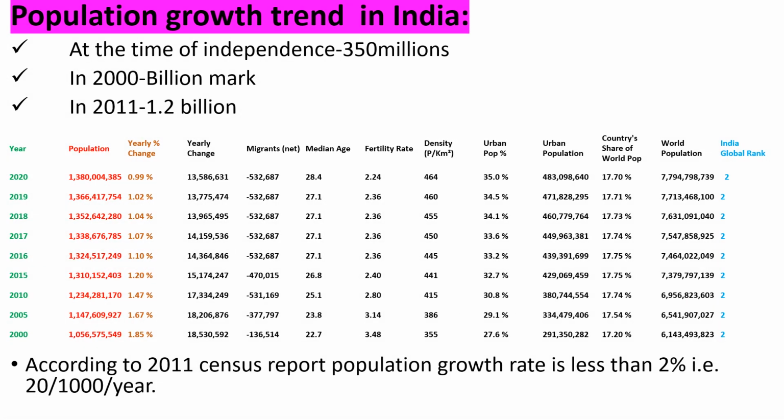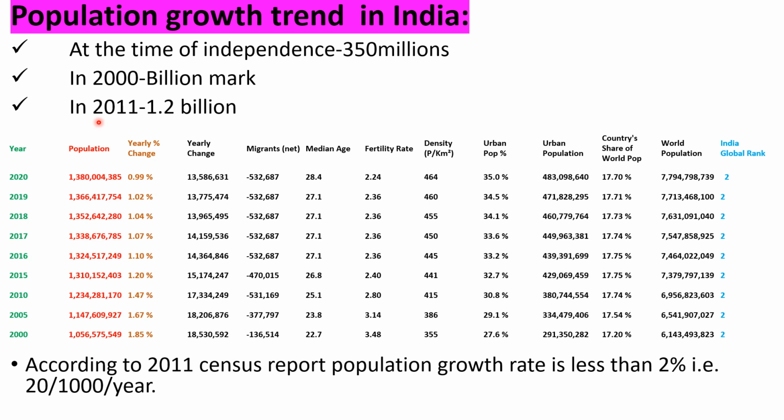Let us see the population growth trend in India, how the population has been increasing from independence till date. At the time of independence, India's population was 350 million. In 2000, it crossed the billion mark.